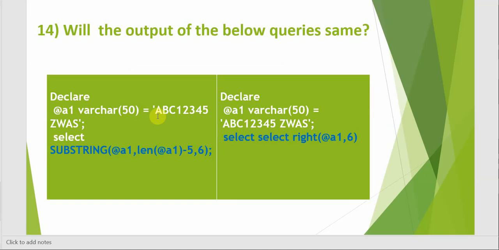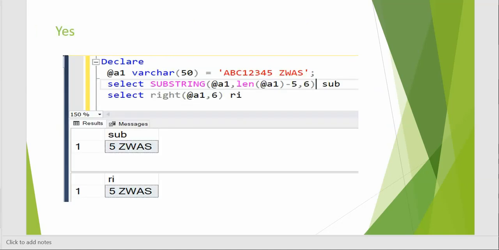14th question, again we have to find whether these two queries' output will be the same. Here we are giving a varchar variable and we are using substring. Here we are using the right. So yes, these both are the same. Let's go through it. We are using a substring, passing the variable a. The starting position should be the length of this variable minus 5, and I have to count 6 characters. For right, I'm using the variable and 6 characters from right. So yes, these both outputs are the same.